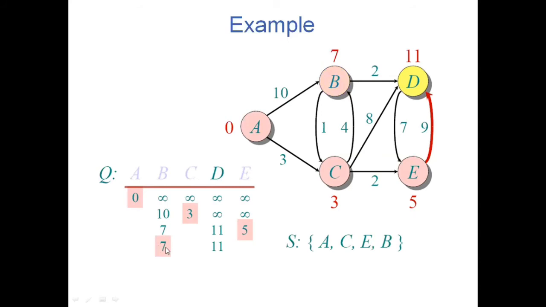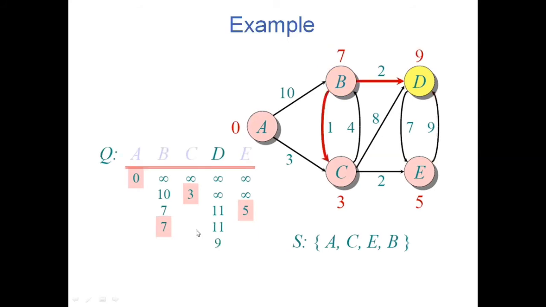Now from B I should see whether there is any edge to another vertex, that is D. Sorry, B to D. One edge is present. Reaching from A to B, what is the minimum distance that I have calculated? 7. And then 7 plus 2, that is 9 will be the weight. So 11 has been updated to 9.